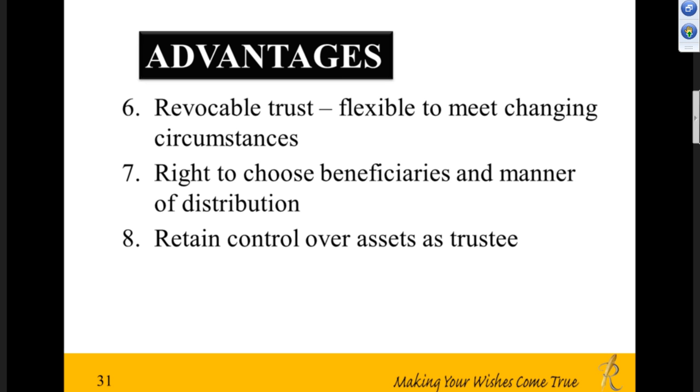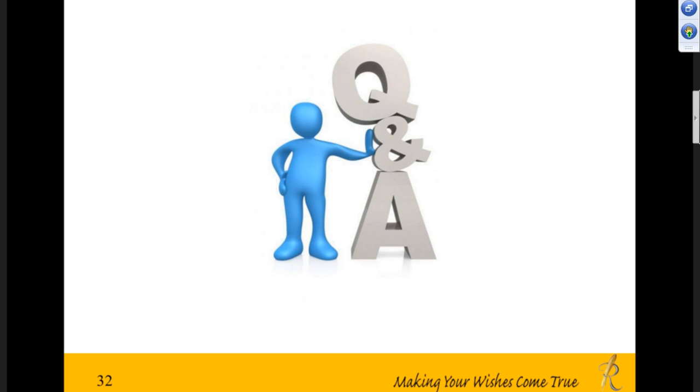Okay, just like wills, UDeclare will allow your client to choose who he wants as beneficiary, and the way you want to give it to your beneficiary, whether you want to give one lump sum, give periodical distribution, or state conditions to be fulfilled before distribution is made. All that can be done. As mentioned, you retain control over the assets as trustee. So you are going to be very comfortable, because you don't pass any assets to Rockwell at this moment when you're alive. Okay. So that ends my short session on UDeclare.